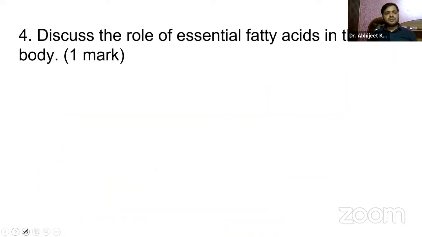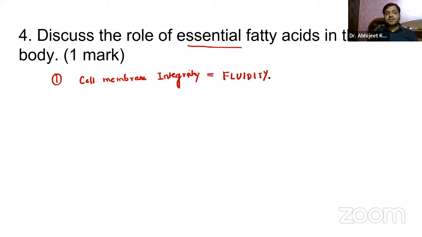Now coming on to the next question: describe the role of essential fatty acids in the body. The very first thing you have to remember is that they are responsible for cell membrane integrity. You already know the essential fatty acids are integral components of the cell membrane, right? They help to maintain the membrane fluidity, a very, very important word, along with cholesterol, and obviously the flexibility.